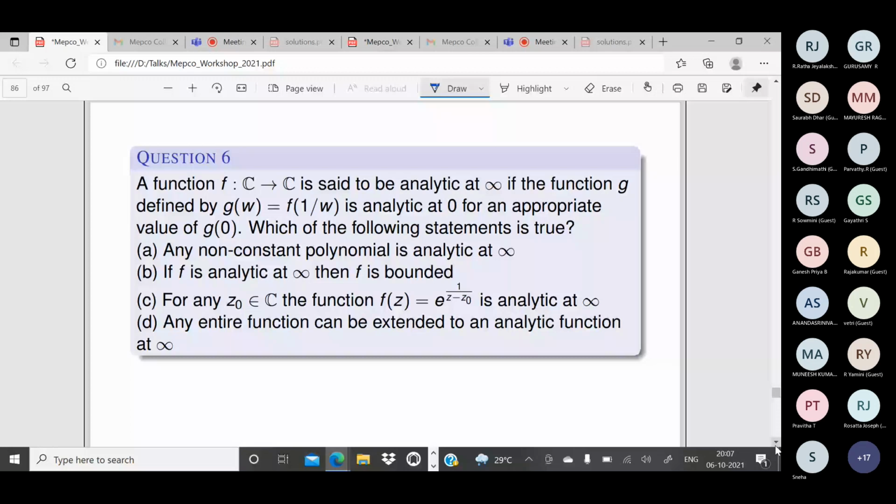You are given 4 options for such a function.